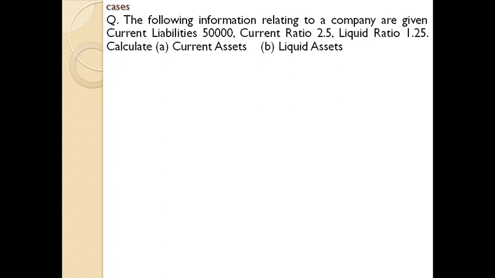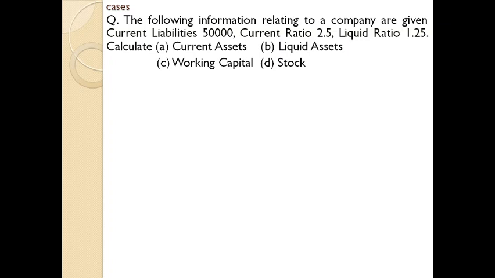Calculate current assets, liquid assets, working capital and stock. It's an application level question. Just go through it thoroughly and think wisely. Almost all the problems in ratio analysis are application level questions, so you need to do it cautiously.